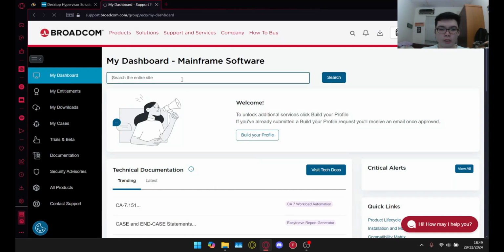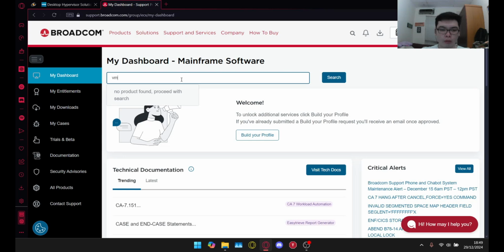Now in here there's a search bar where we can search for VMware. So we're just going to type VMware Workstation. Now there are two types of VMware: Workstation, which is the player, and the Pro. I'm just going to choose the Pro one.